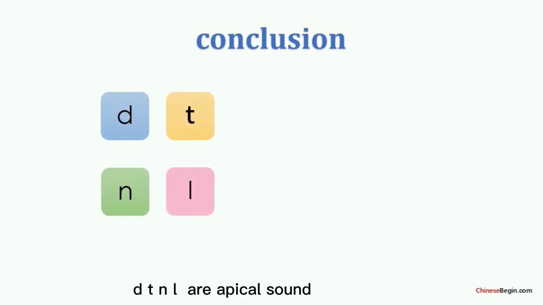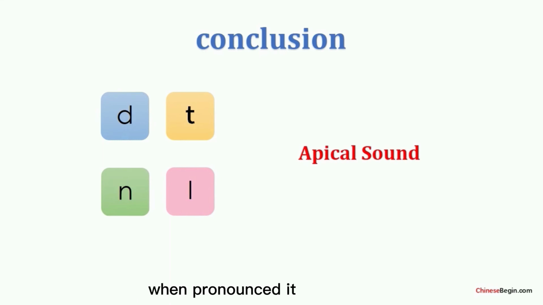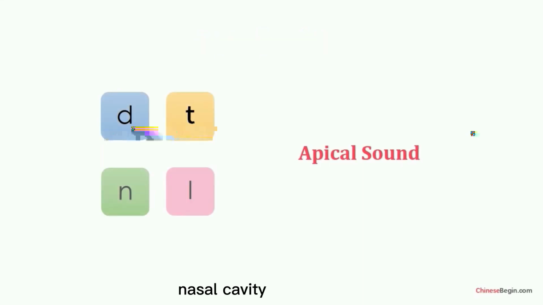Okay, let's have a conclusion of these four initials. De, te, ne, le are apical sounds. When we pronounce them, the tongue tip makes a contact with the upper alveolar ridge, and when we pronounce ne, the air escapes from the nasal cavity.